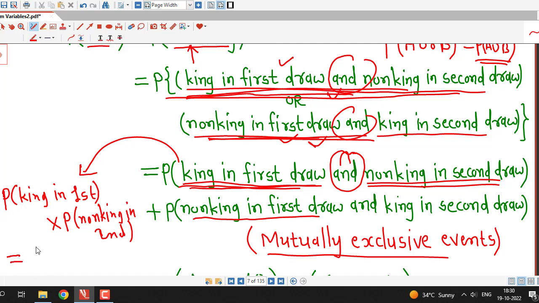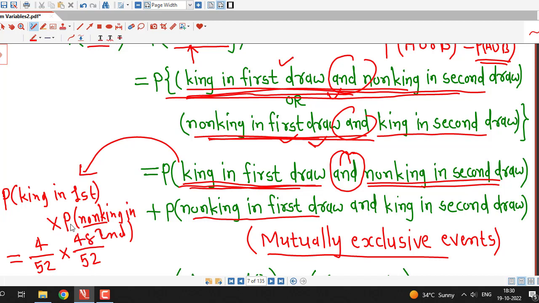Now what is the probability of king in first draw? There are a total of 52 cards and there are 4 kings. We can select 1 king out of 4 kings in 4 ways. Similarly, for the probability of non-king in the second draw, the total cards remain 52 and the cards which are not king are 48.